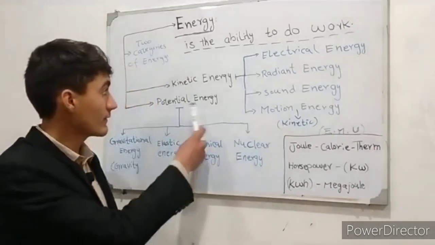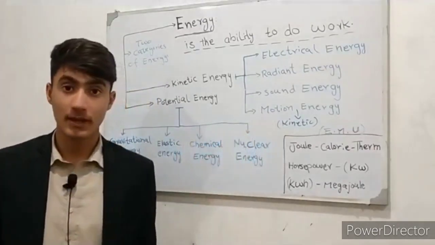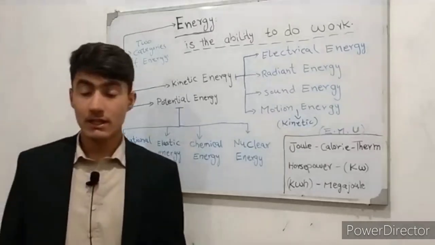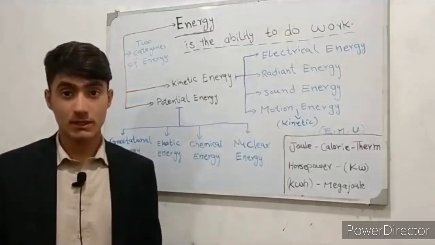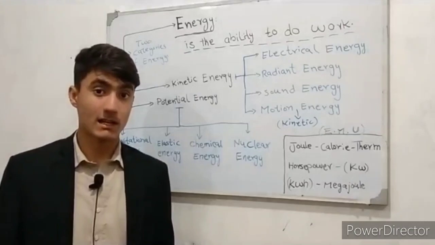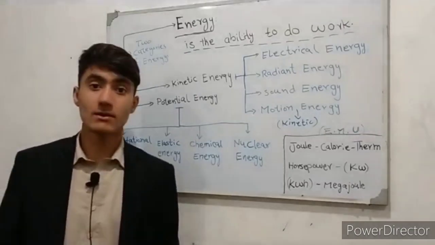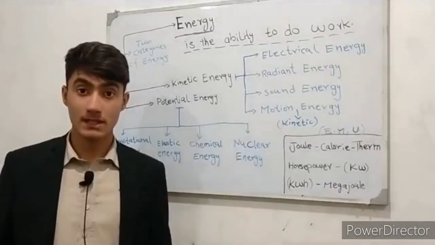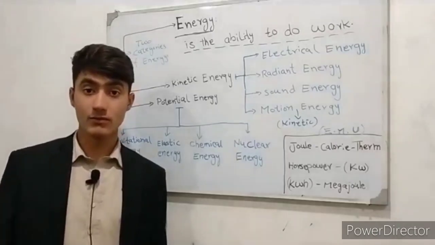The fourth type of kinetic energy is motion energy. What is motion energy? The energy which an object possesses because of its motion is called motion energy. It is reliant on the mass of an object and the velocity at which it moves.